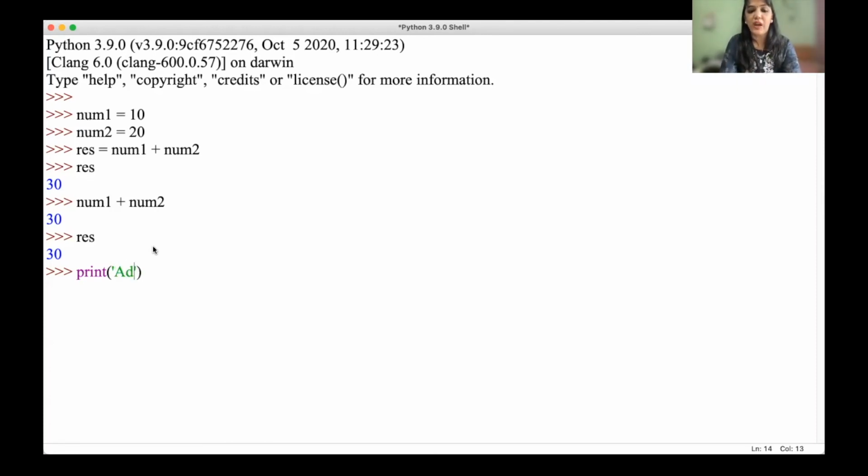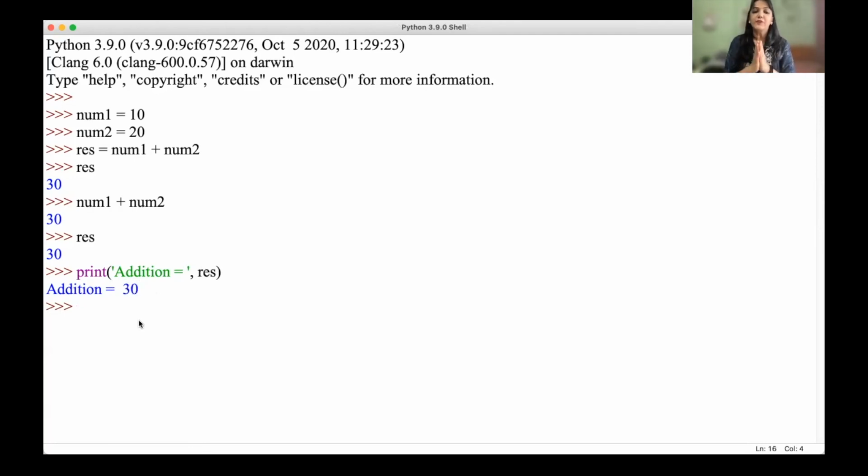So I want to give addition is equal to, okay, so whatever you give in quotes will be displayed as it is on the screen. After this, I want to display the value of a variable. So this string is separated using a comma followed by the name of the variable. So when I say addition equal to res, I'm going to get addition equal to displayed as it is on the screen, and for res, I'm going to get value 30.